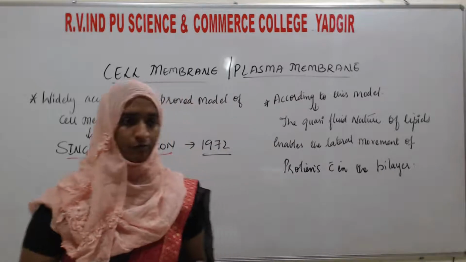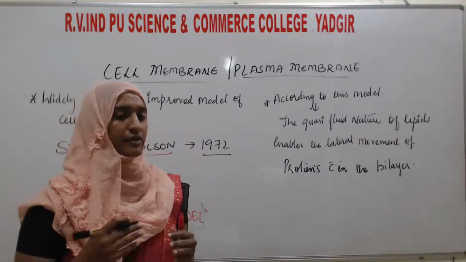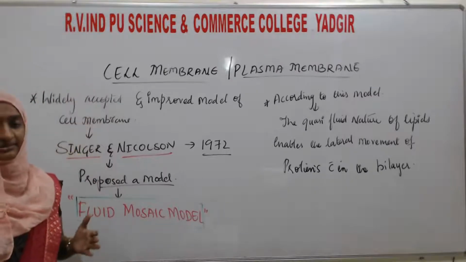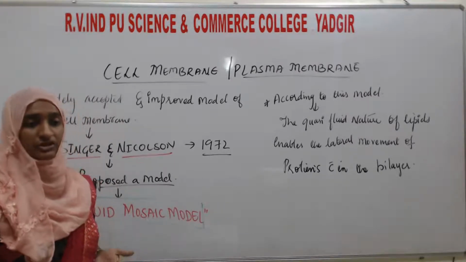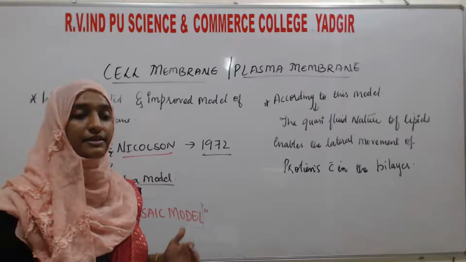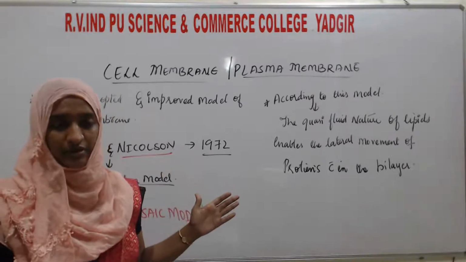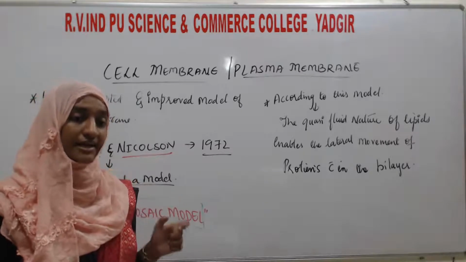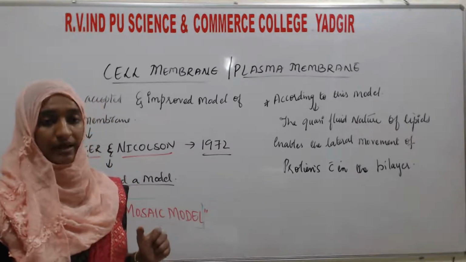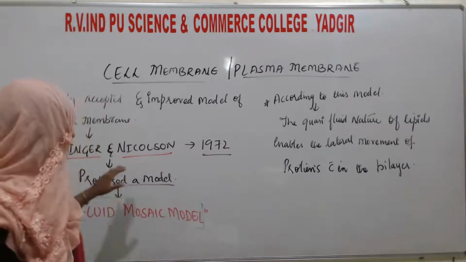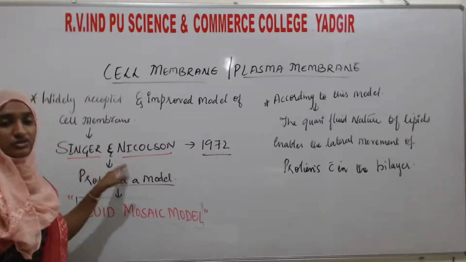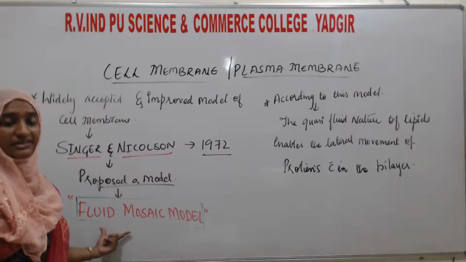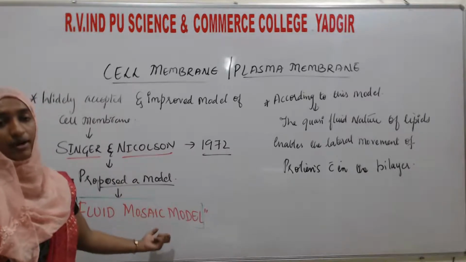Many scientists have proposed models to explain the cell membrane or plasma membrane, but the widely accepted model is the one proposed by two scientists, Singer and Nicolson, and they named it the fluid mosaic model.